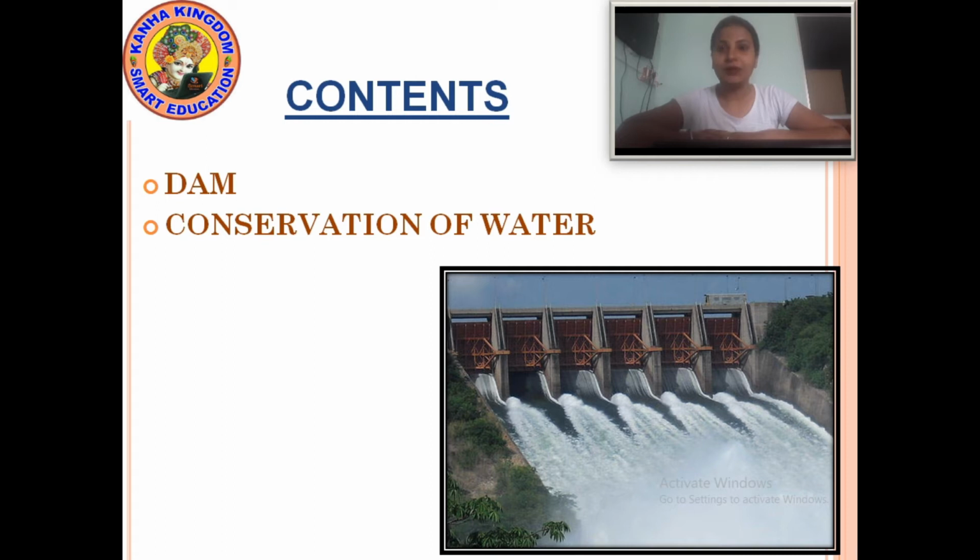So, today's contents are about dams. We will learn what a dam is and more about dams. Next is conservation of water: how to conserve water and why we need to conserve water. All this we will learn in today's topic. So let's start.